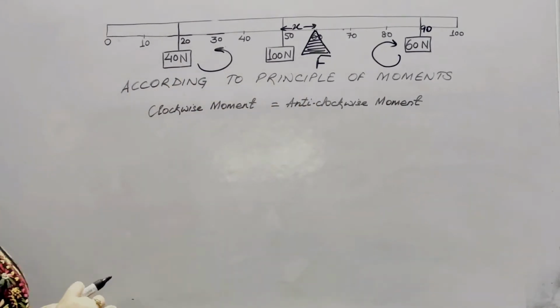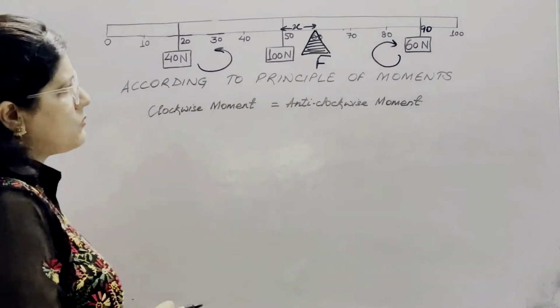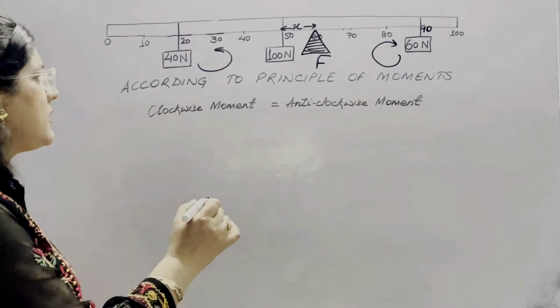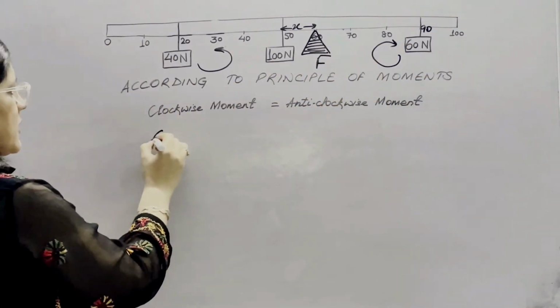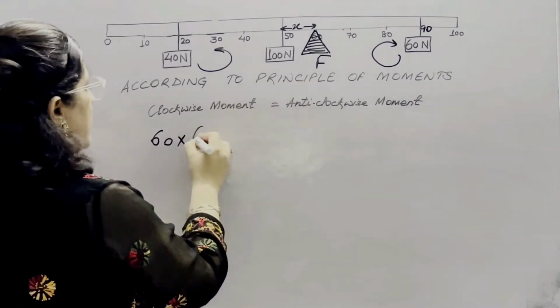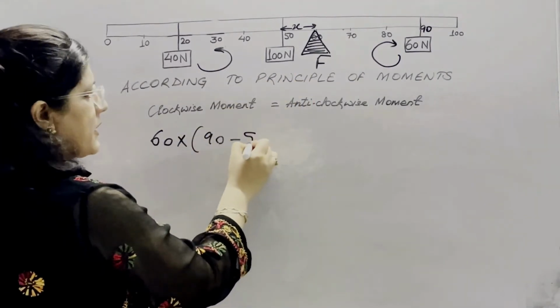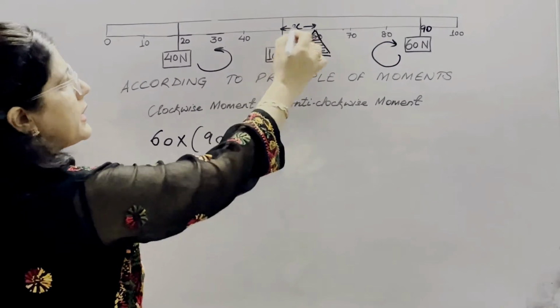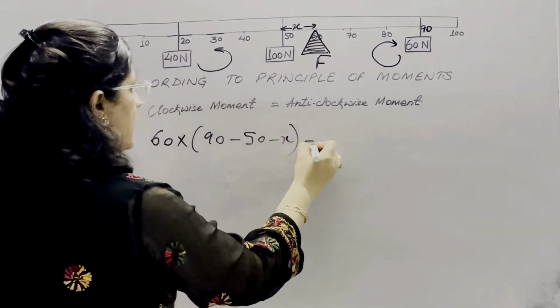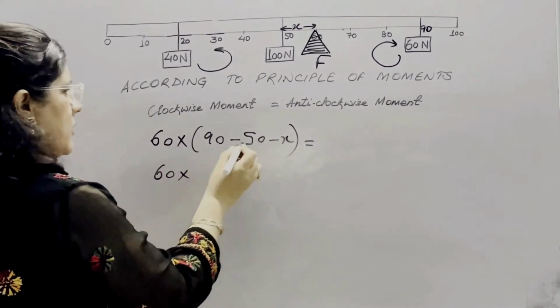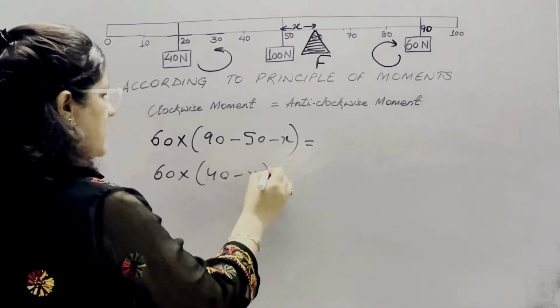According to the principle of moments, clockwise moment is equal to anti-clockwise moment. Clockwise moment is due to this 60 Newton weight, and its value is 60 into (90 minus 50 minus x), which is 60 into (40 minus x).